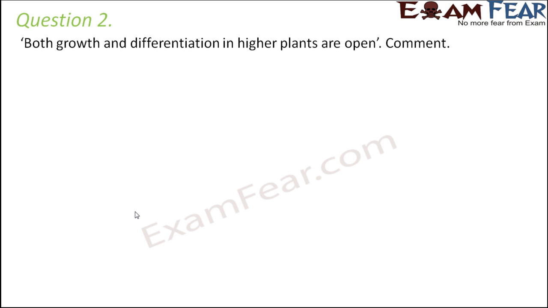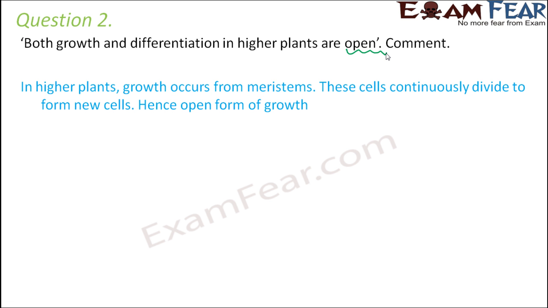The next question: both growth and differentiation in higher plants are open. Comment. Now we spoke about the open form of growth. Something which is indeterminate, which continues throughout, is called open form. When you talk about growth in higher plants, growth happens through the meristematic tissues, which can be either the apical meristem causing vertical growth or the lateral meristem causing lateral growth. These cells continuously divide to form new cells, and hence it is an open form of growth. It doesn't really stop at a certain point of time. It keeps on happening.